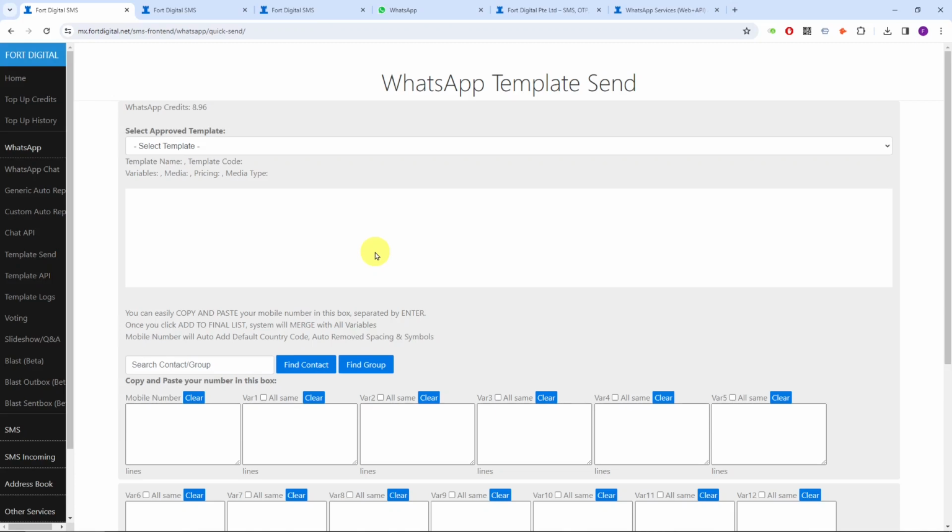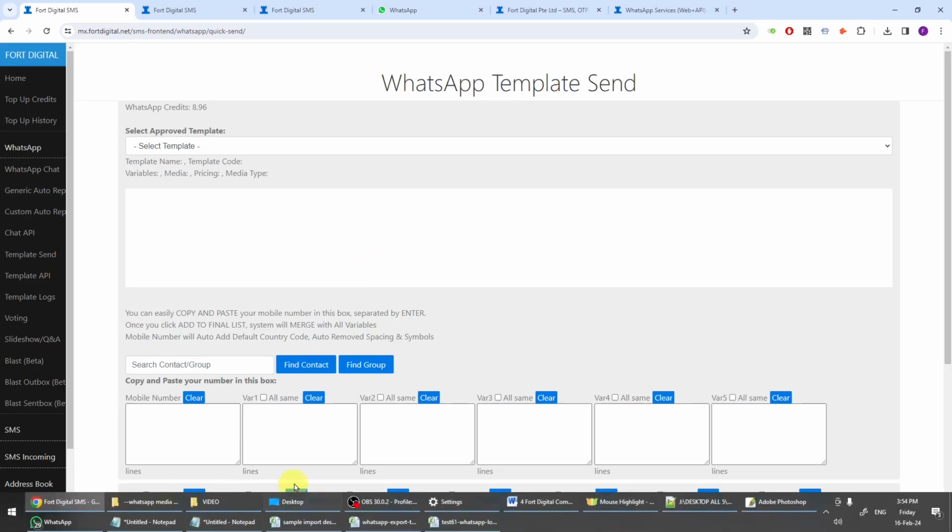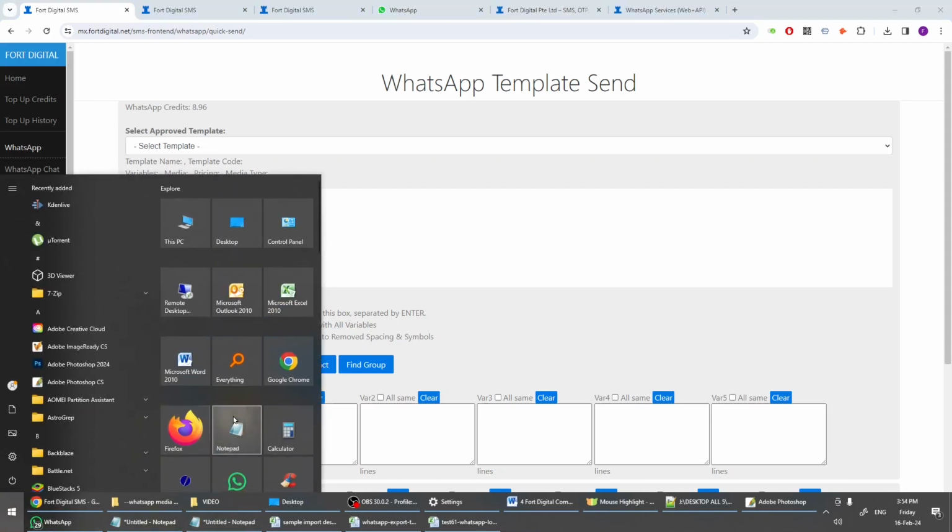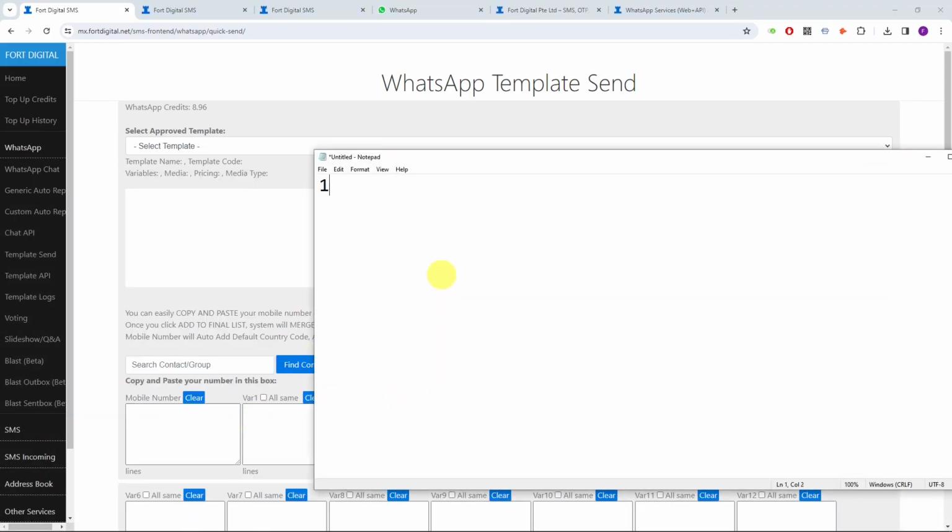When we set up your account the first time, you will be given 1,000 messages per day, so you can send to 1,000 contacts per day.